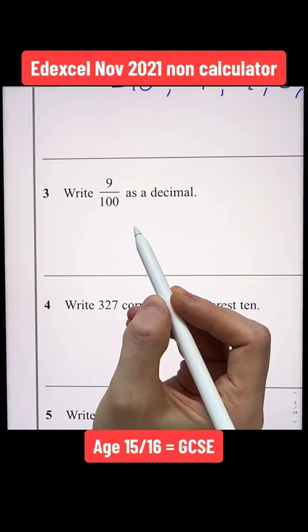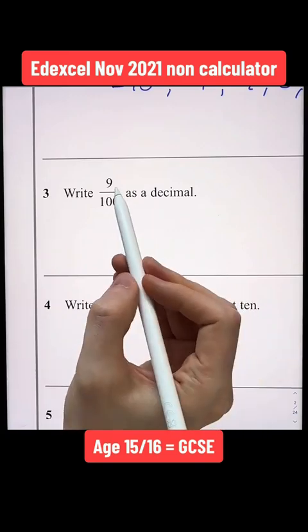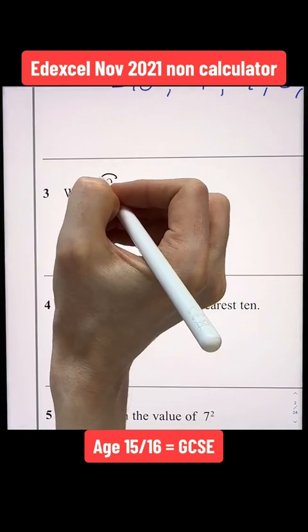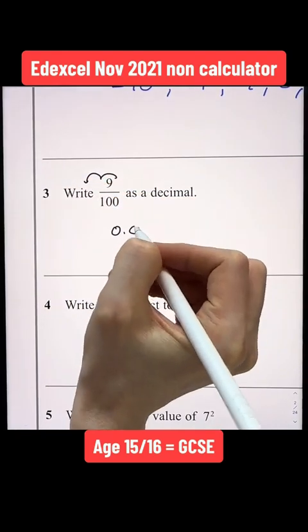Question 3. Write 9/100 as a decimal. When dividing by 100, we just move the decimal in 2 places. If there's no decimal to start with, it's at the end. So move the decimal in 2 places. Hence, I'm going to get 0.09.